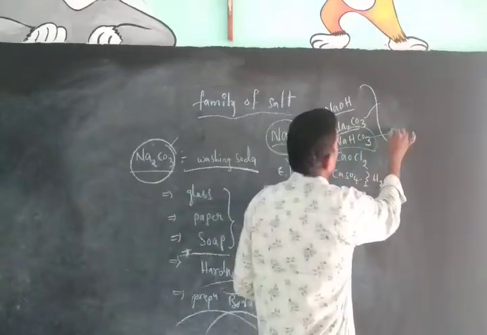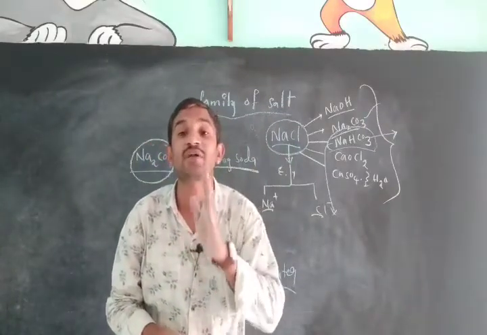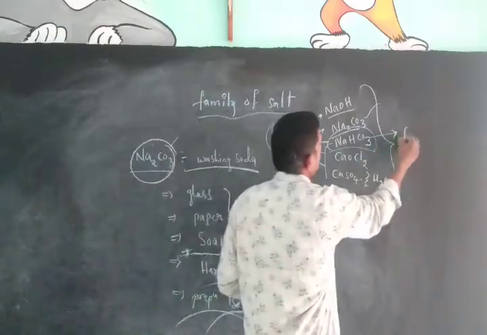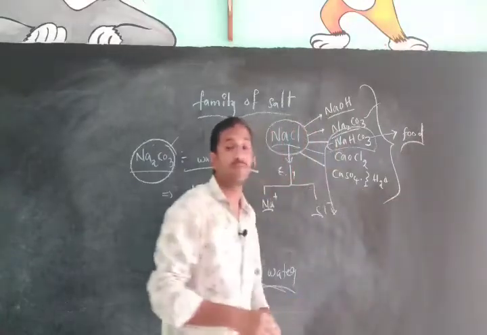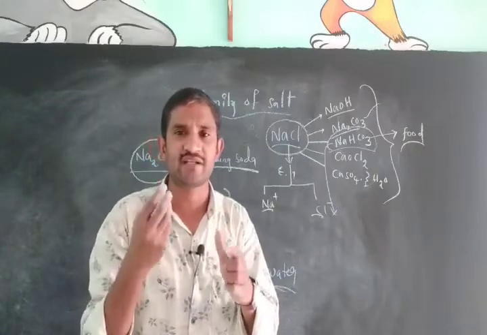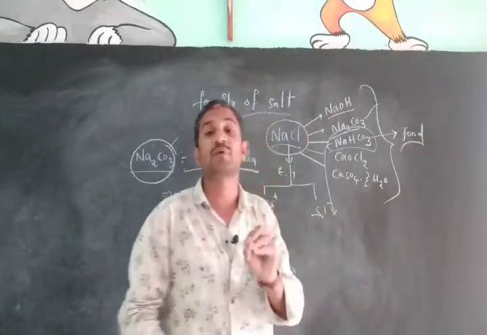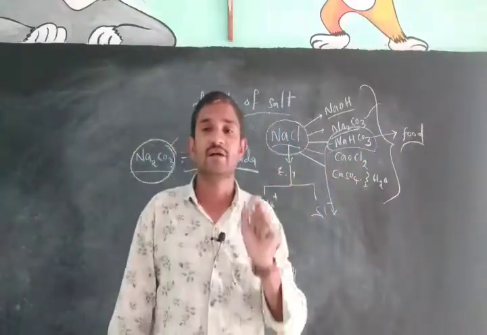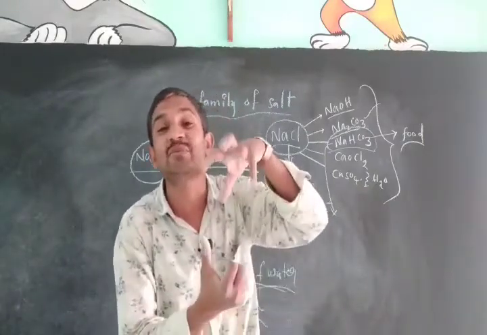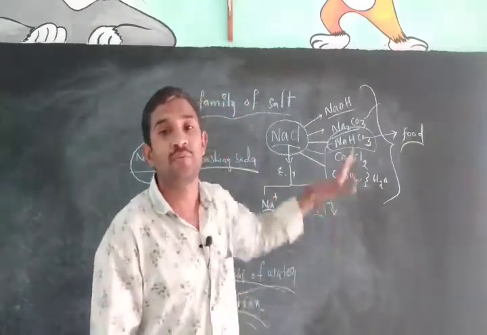Next one, sodium bicarbonate. For what purpose can we use sodium bicarbonate? Simply we have to call it eating soda. In the preparation of food, we can use sodium bicarbonate, eating soda. When we go to any restaurant or hotel, while we take the rice, they are adding sodium bicarbonate. In the preparation of food, they use it not only in rice but also while preparing puri, bhaji, whatever it may be, and the size of the things increases.